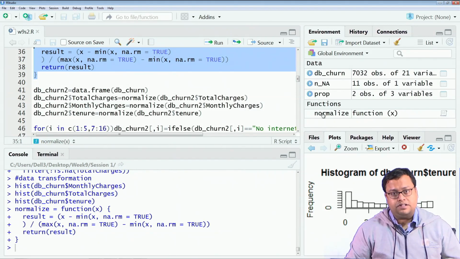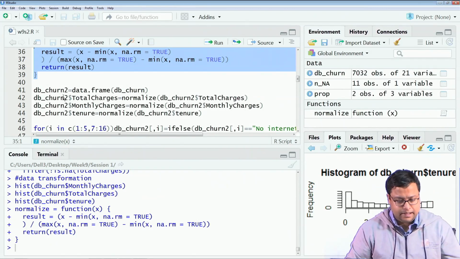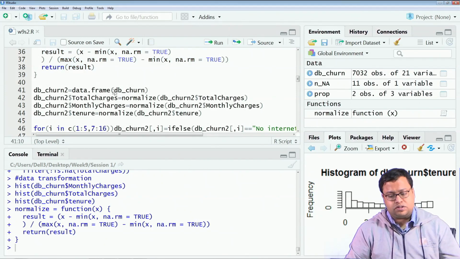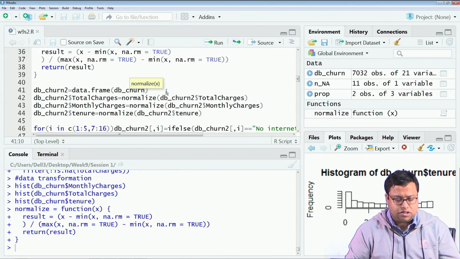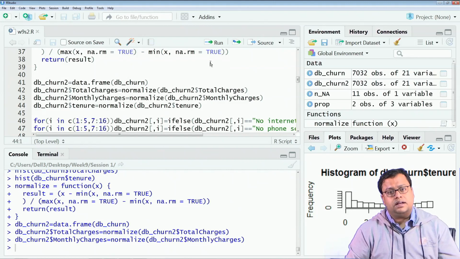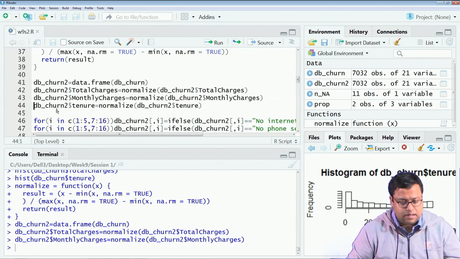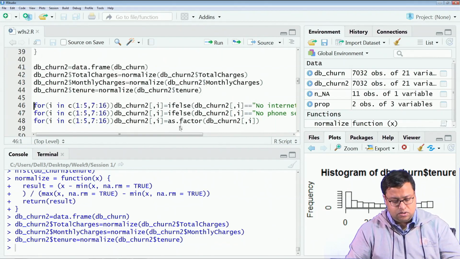I have just called the function right now, I have not used it, I have just stored the function here in my environment. Then I am using another data set called dbchurn2, because the original data set I am not handling. All the conversions will be done in dbchurn2. So, I am creating another data set dbchurn2, and here I am normalizing total charges, monthly charges and tenure, the continuous variables. Other than the continuous variables, all other things we have categorized. So, these are some of the things that we have normalized now.